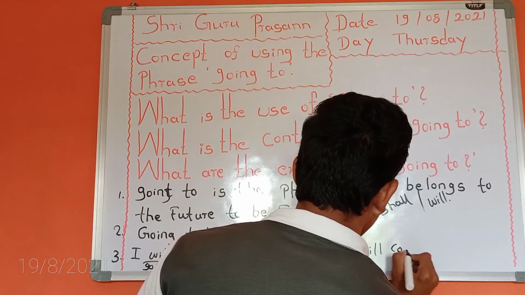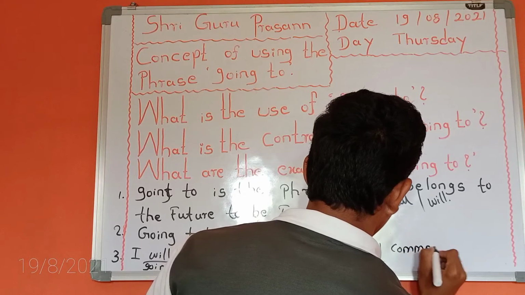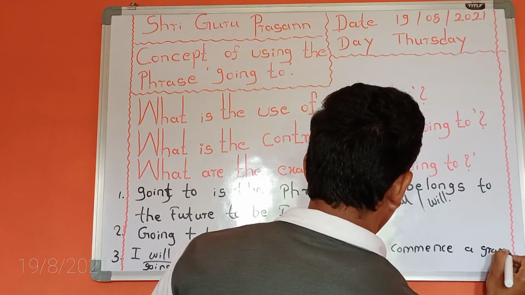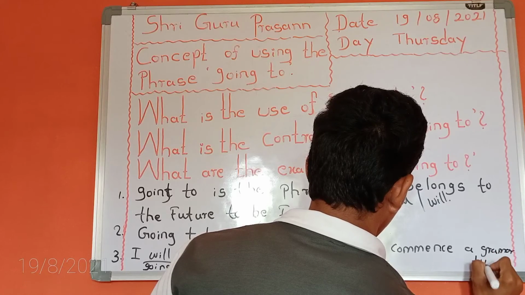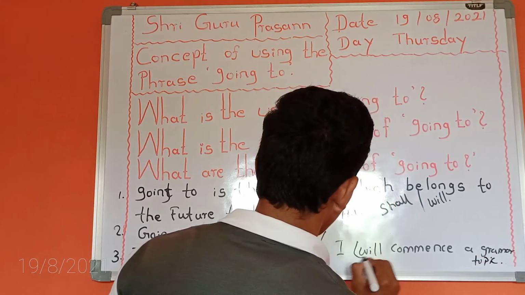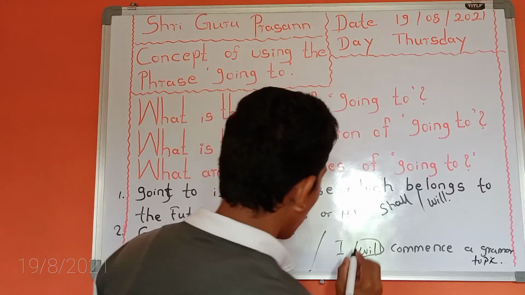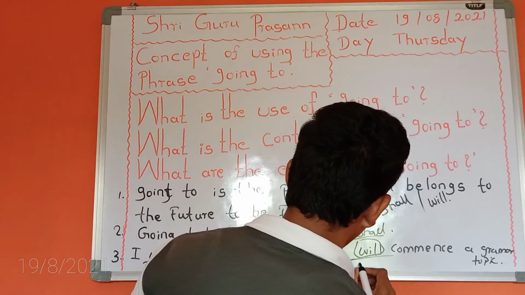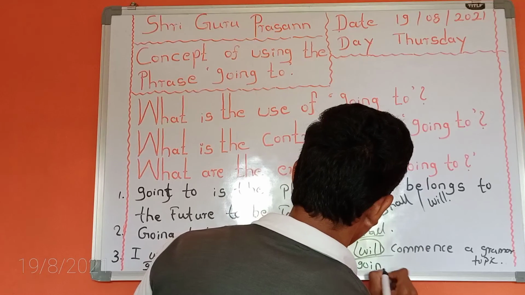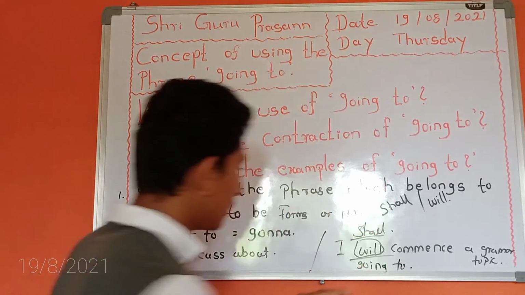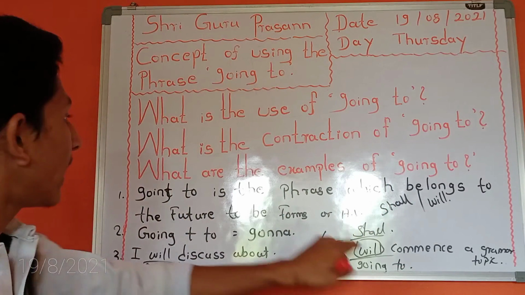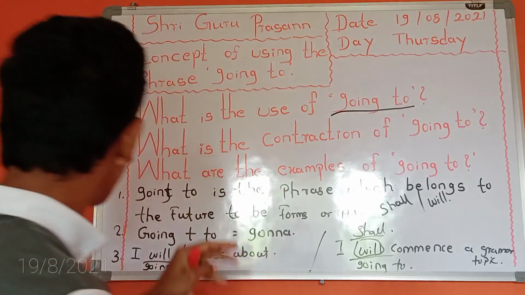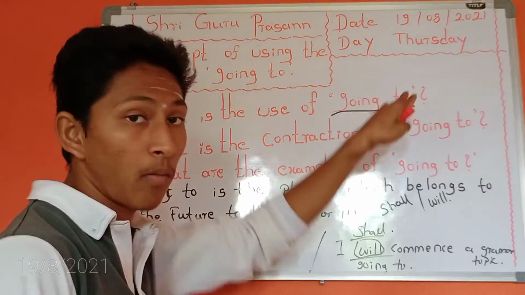And another one: I will commence a grammar topic. Here you have to remove will or shall. Instead of these forms, you have to use going to. The phrase going to will also be correct. And this is a future phrase, I mean a future to be form.